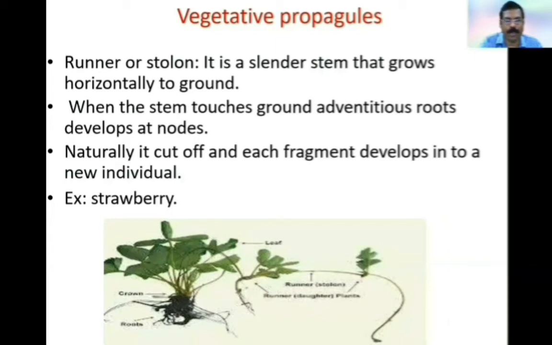Example, strawberry. Here, this is a picture of a strawberry plant showing the horizontal weak stem. Here you can see this is one node, another, and a third node. Whenever these nodes touch the soil, adventitious roots are produced from the node, and here you can also see the adventitious roots developed. Whenever this branch is cut off from the parent plant, it will develop into a new individual.